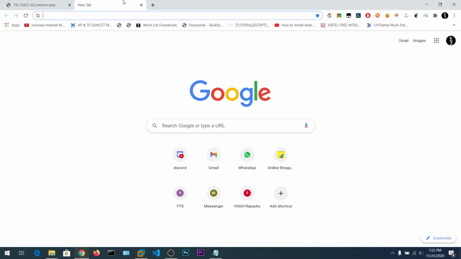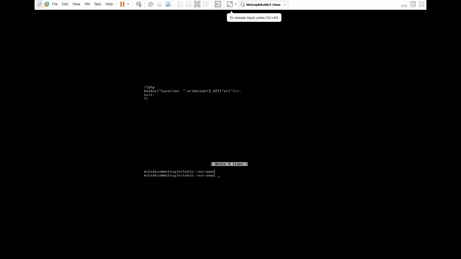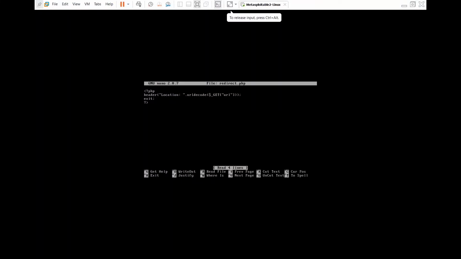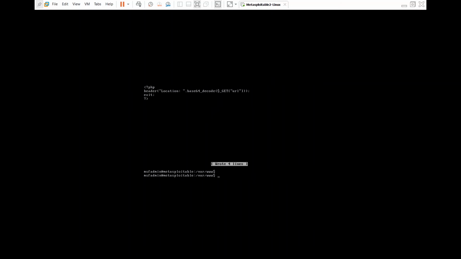Another encoding I want to tell you about is base64 encoding. We have already seen base64, but let's implement this in our PHP backend code. So instead of urldecode, I can say base64_decode. Let's save this.